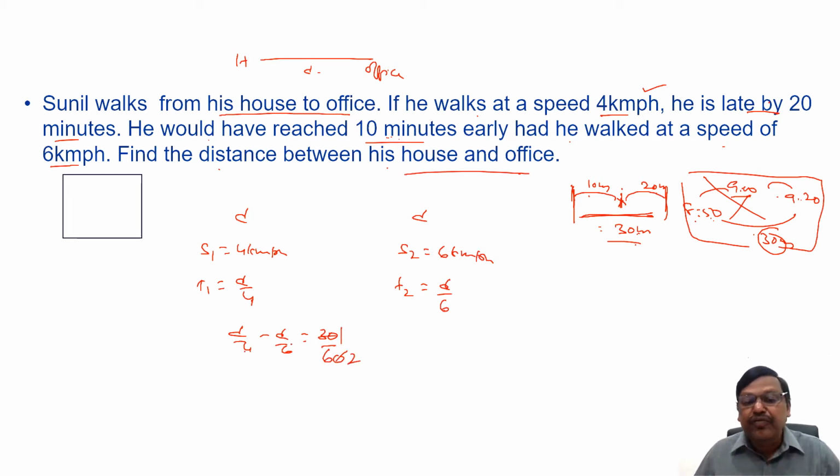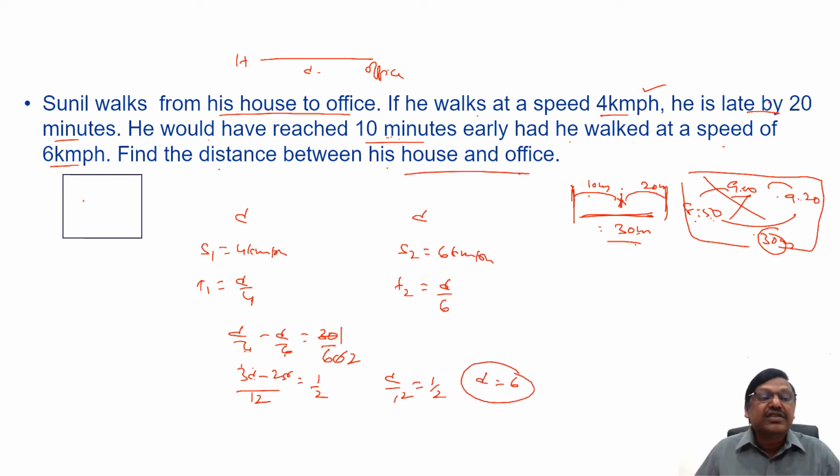d by 4 minus d by 6 is 1 by 2. If you take LCM 12, 4 3s are 3d, 6 2s are 2d, equals 1 by 2. I can say d by 12 is 1 by 2, or d equals 6. So the distance traveled is 6 kilometers. Right? Okay. Can we go to the next one?